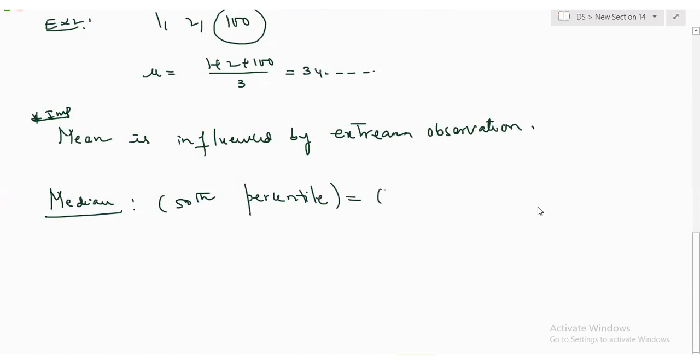This is equivalent to Q2, right? So that is called median. What does it mean? You need to sort the data from smallest to largest and find out whatever the middle one. Yes or no? We know how to do all these things. Already we learned how to calculate this percentile value. Okay? Now example 1.